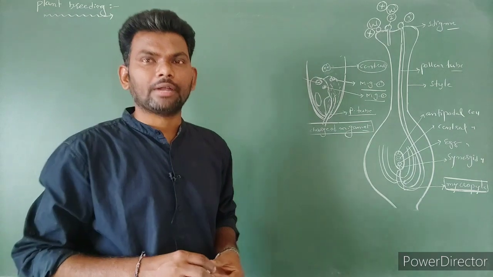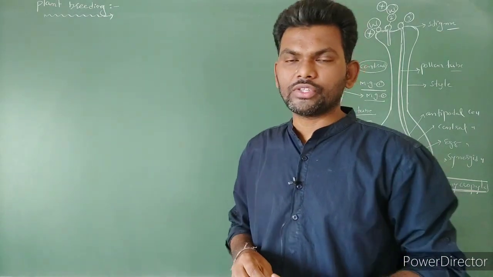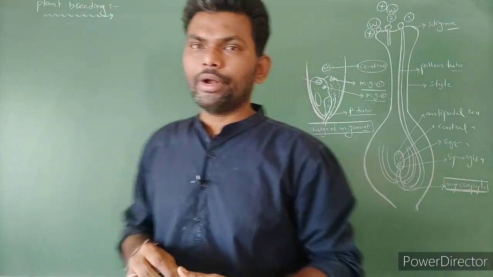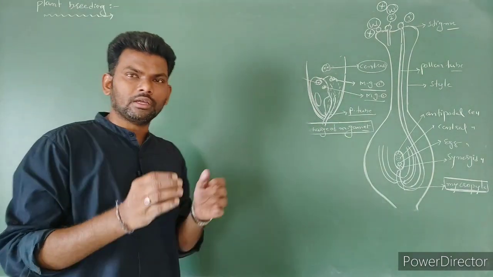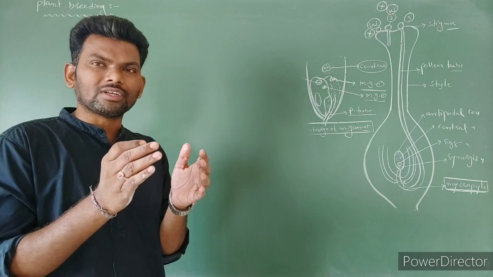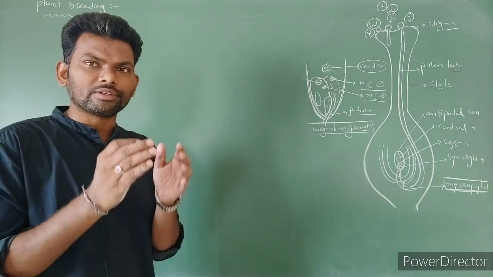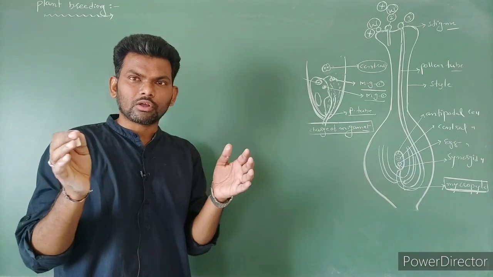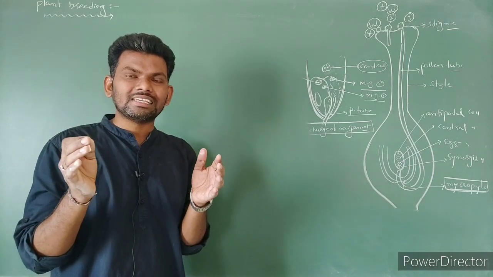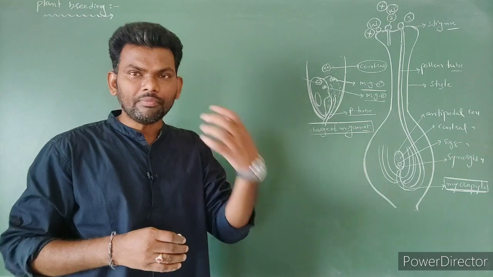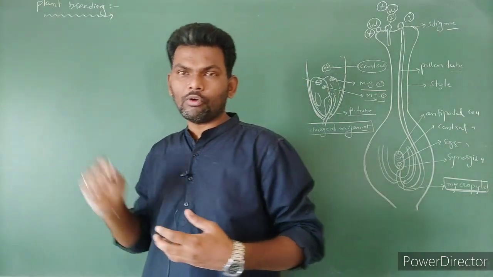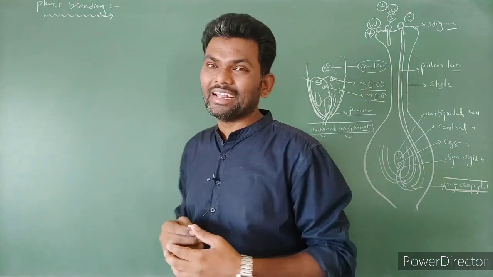Next topic is plant breeding, artificial hybridization and emasculation. One of the easy topics. Plant breeding. Breeding means what? Breeding means crossing between two different species or crossing between two different genera. So here it is nothing but combining the desirable characters to produce superior varieties. Commercial hybrids are produced with the help of crossing, nothing but breeding.